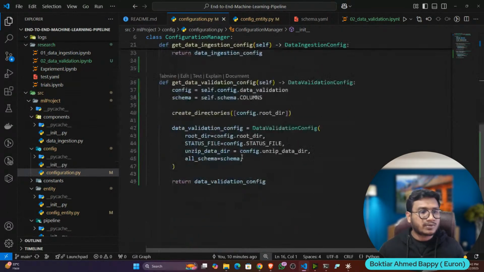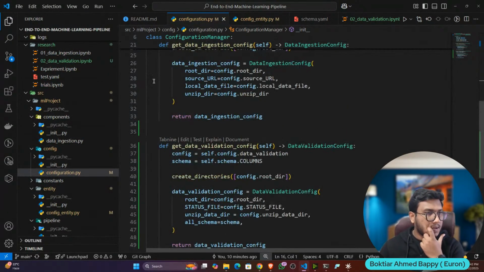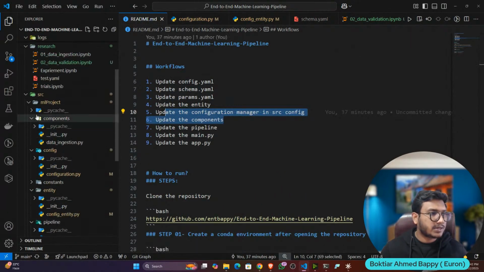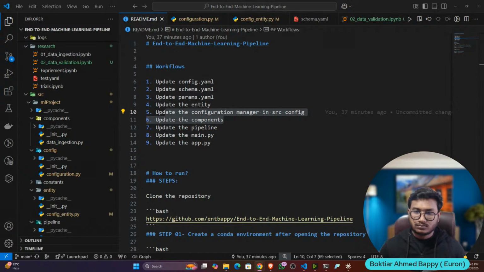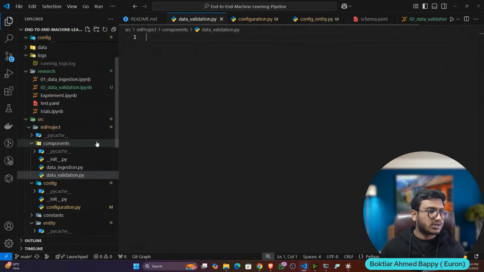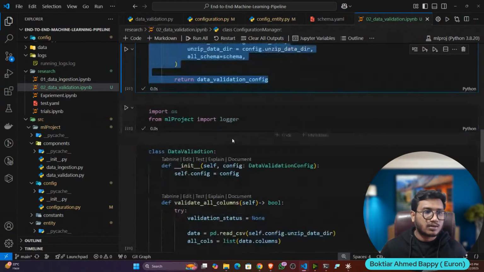Now the next thing, I'll do it for my component. So let's open the component folder. Let's create another file, data_validation.py, and from here I'll copy all of the code.